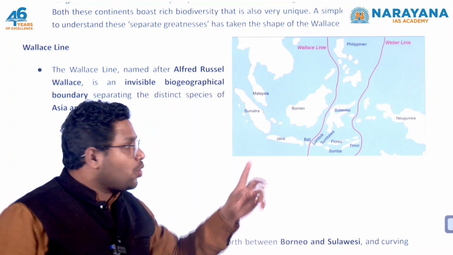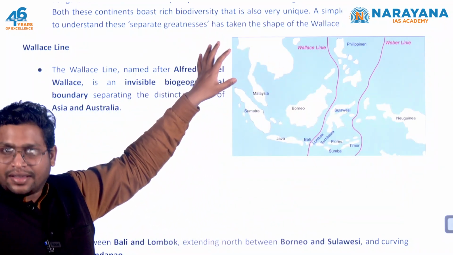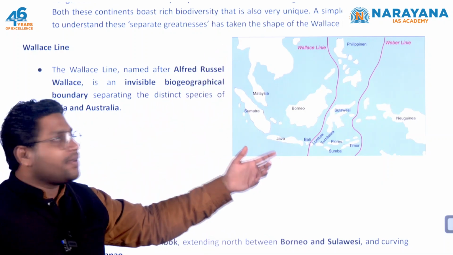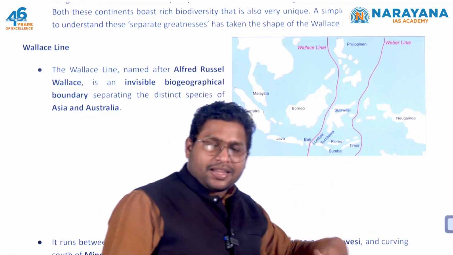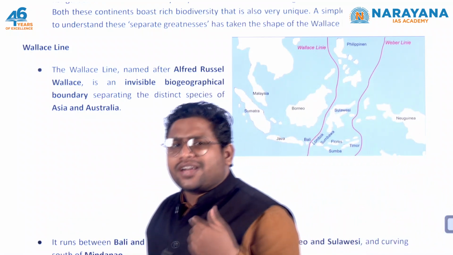Okay, so there is a difference in the species. You don't see kangaroos in Asia, right? You don't see that. So that difference is coming up. Whereas if you look at this Weber line, it is relatively different. It is showing some transition.